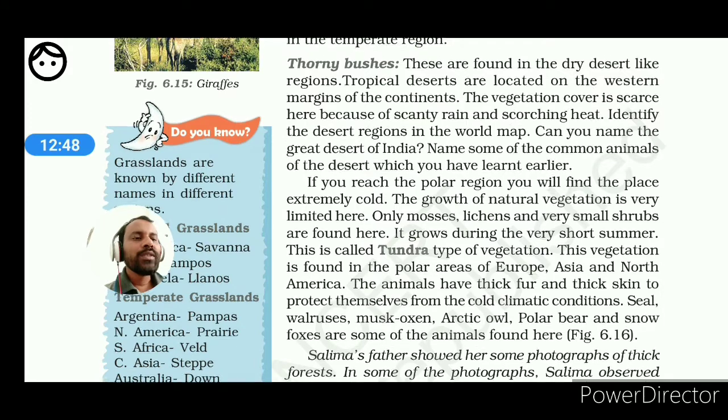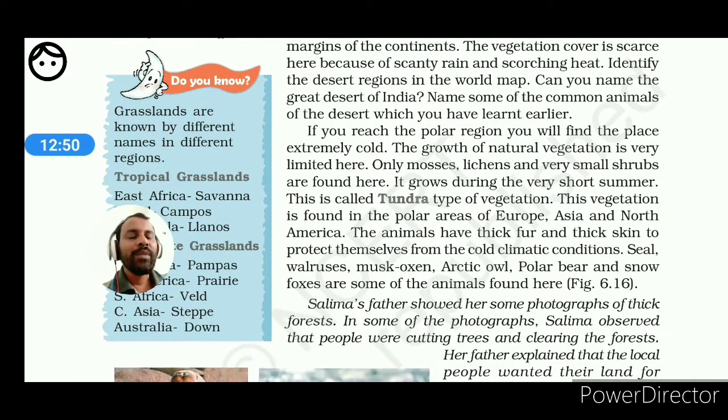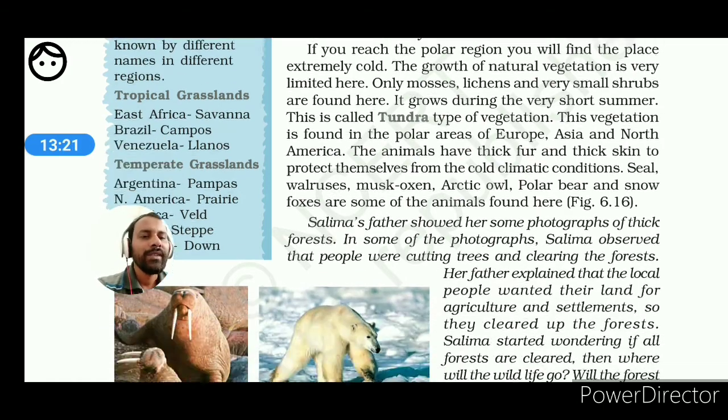So you are requested to go through and find out such special adaptations which have been found in the different vegetation and the animals in the different regions. We are coming once again to this: the thick fur and the thick skin protect them from the cold climatic conditions. Seals, musk oxen, Arctic owl, polar bear, snow foxes are very common. All these are examples of the different animals found in the tundra region.